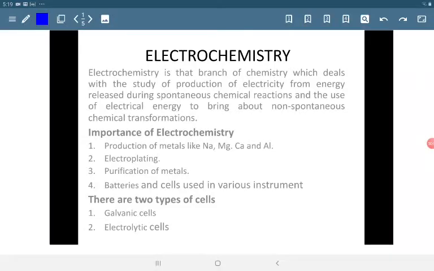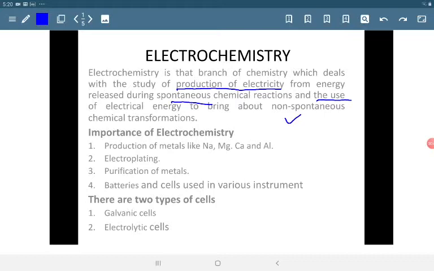Electrochemistry. Electrochemistry is that branch of chemistry which deals with the study of production of electricity from energy released during spontaneous chemical reactions. These spontaneous chemical reactions occur in galvanic cells where chemical energy is converted into electrical energy, and the use of electrical energy to bring about non-spontaneous chemical transformations. These chemical transformations occur in electrolytic cells where electrical energy is converted into chemical energy.